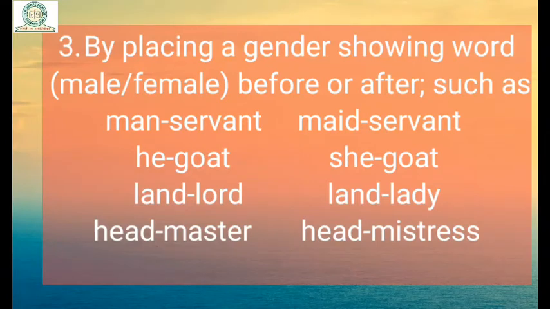The third way of forming feminine nouns is by placing a gender showing word, male or female, before or after, such as manservant, maidservant, he goat, she goat, landlord, landlady, headmaster, headmistress. In the first two examples, we have changed the first word. Man has become maid and he has become she. But in the last two examples, we have changed the second word. For example, lord has become lady and master has become mistress.